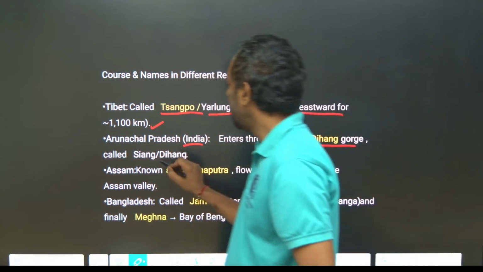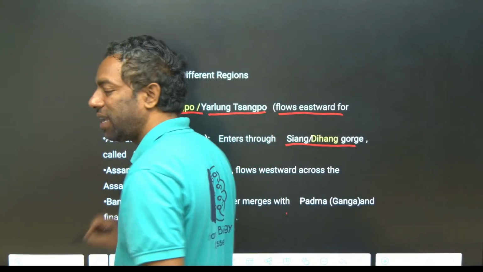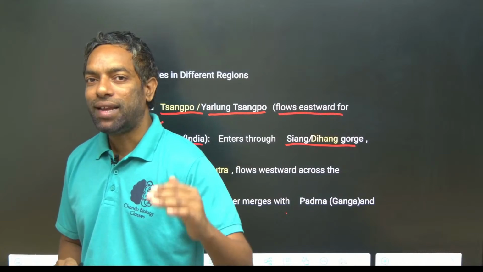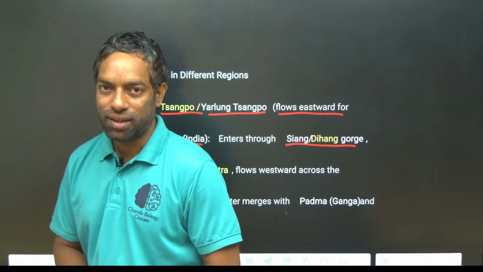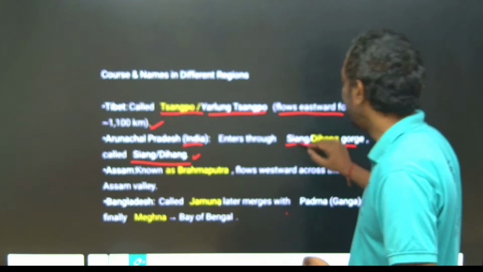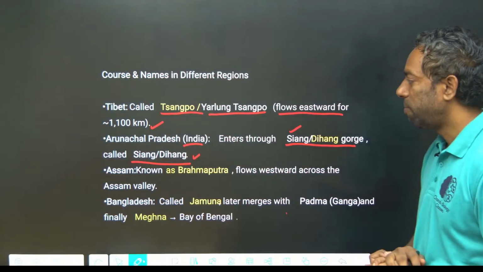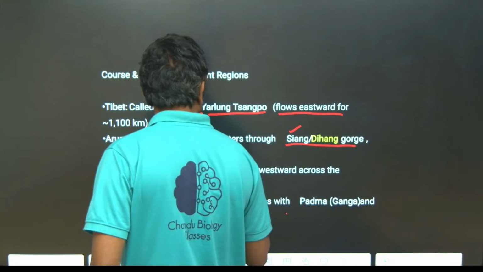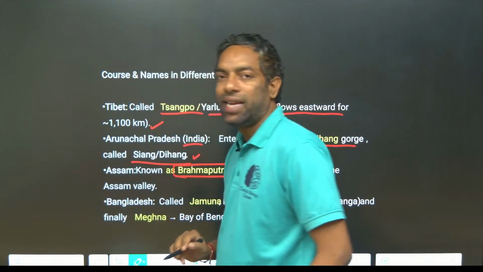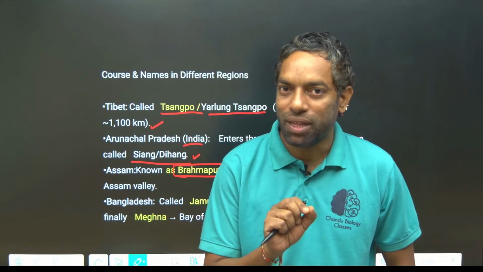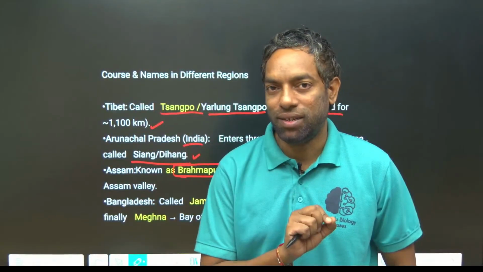We call it Dihang or Siang in India. Sangpo in China, Tibet, and Dihang in India, where it enters the eastward gorge. In Assam it is known as Brahmaputra. When it enters Arunachal Pradesh, the name is Dihang.